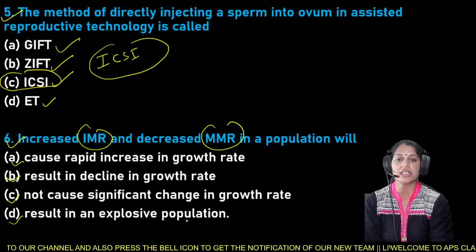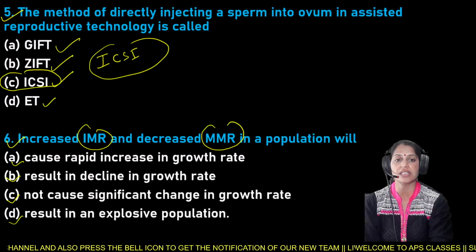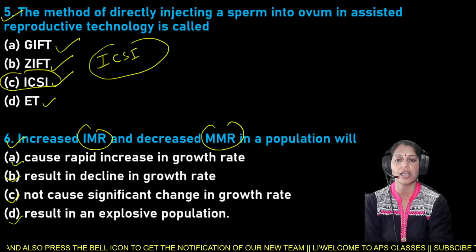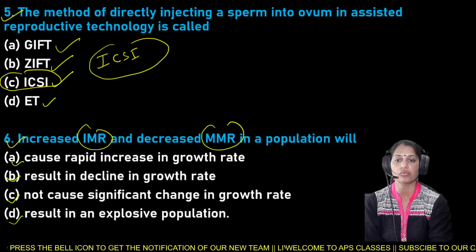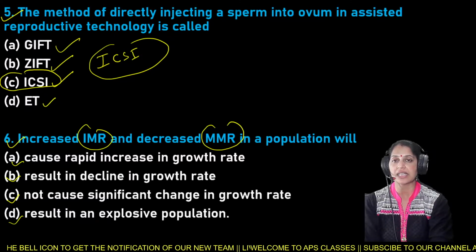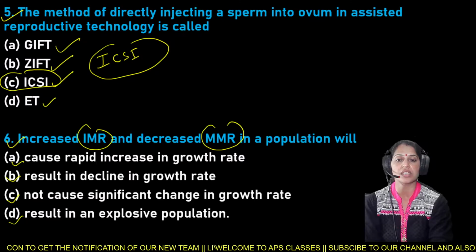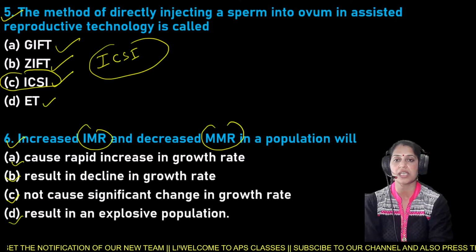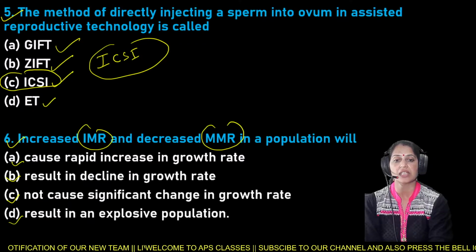So increased IMR and decreased MMR in a population will either cause rapid increase in the growth rate, result in decline in growth rate, not cause significant change in the growth rate, as well as result in an explosive population.